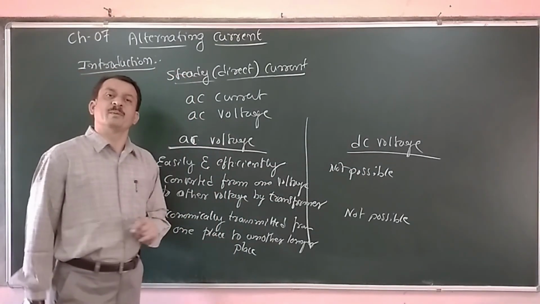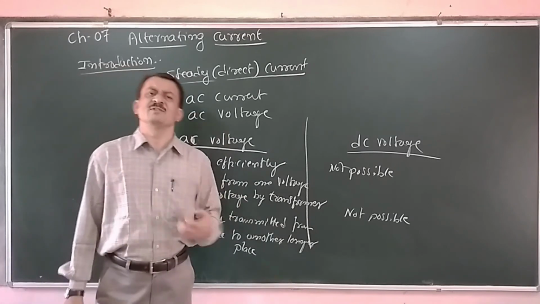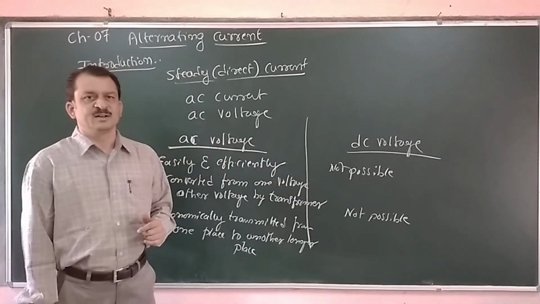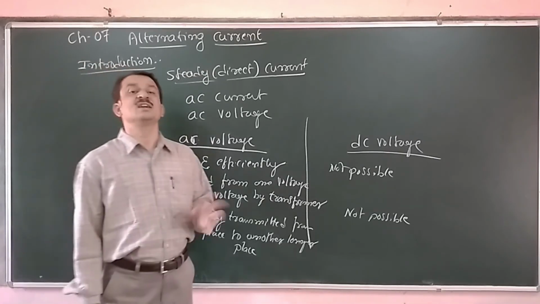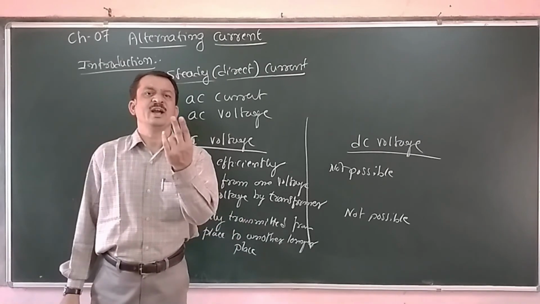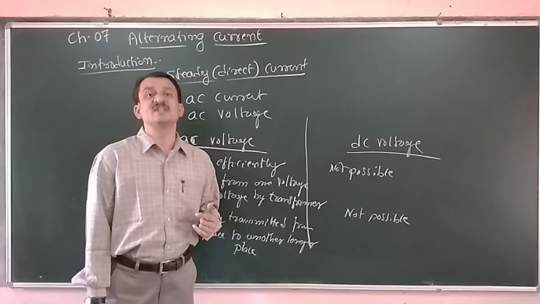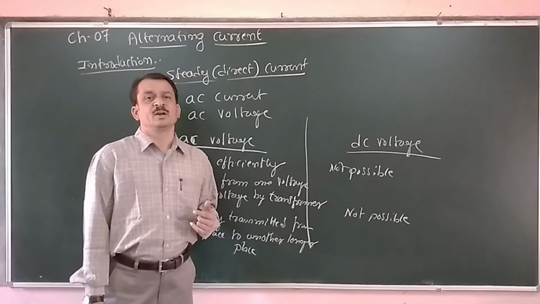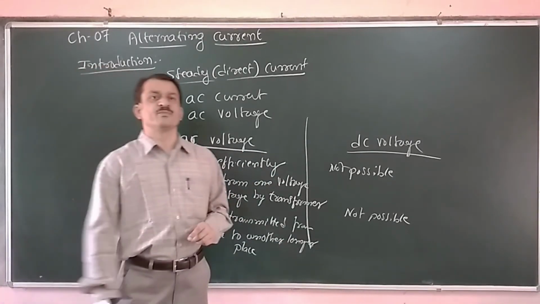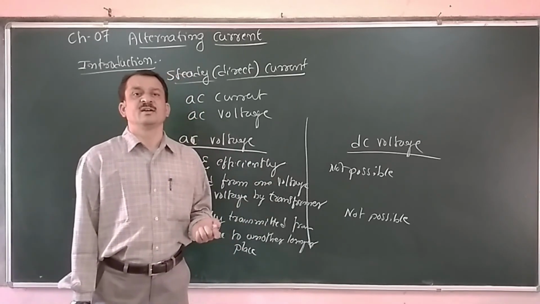But one thing you should remember: all the devices we are using, basically the electronic devices, require DC, not AC. For example, your mobile charger requires only a 12 volts battery, which is a DC. And nowadays you are using LED and LCD TVs, which require DC.